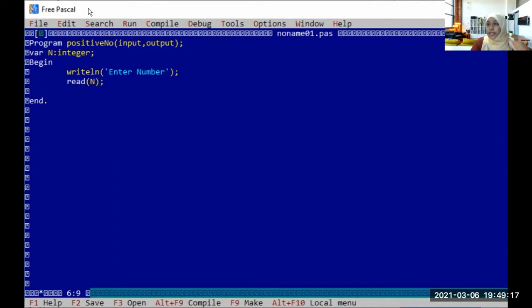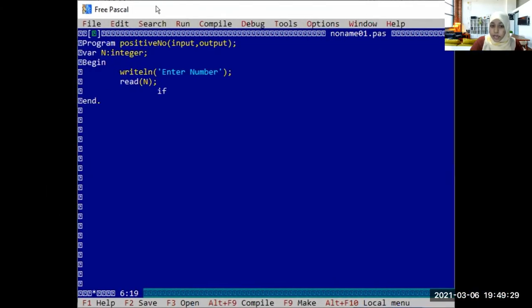Then give some space and write down this if statement. Okay, see, it is tidy, right? When we are writing like that. Now write down if, what is the statement?